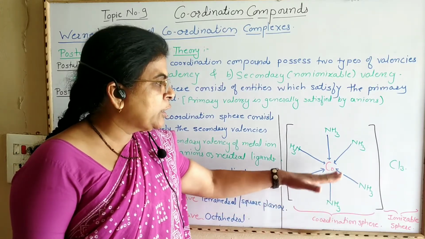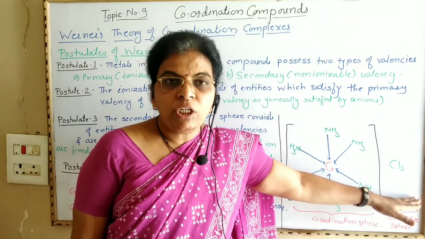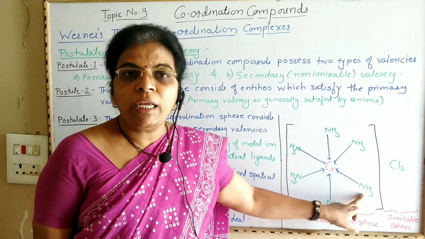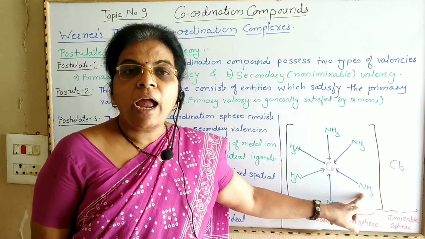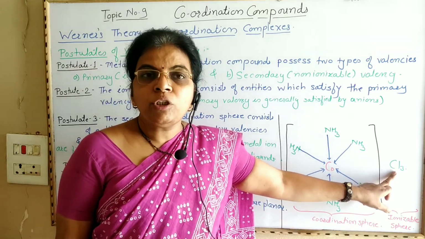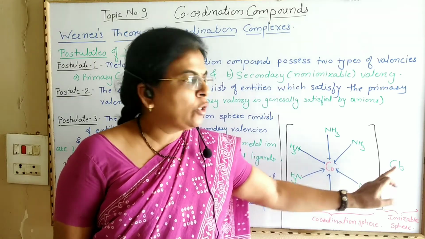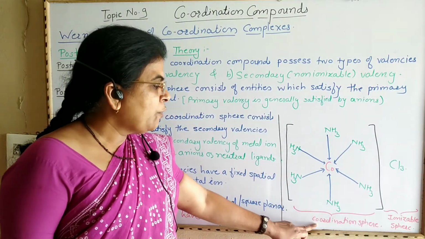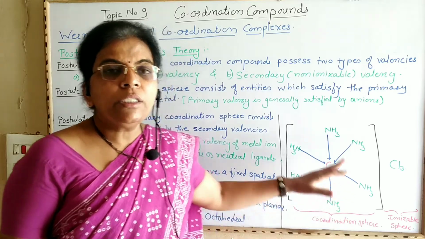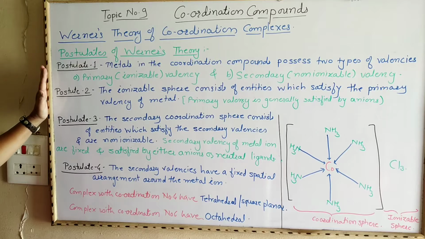When we dissolve Co(NH3)6 Cl3 in water, or treat it with AgNO3, the bond between cobalt and ammonia does not break easily. It is a fixed, rigid and strong bond. But the 3 Cl ions undergo ionization to give 3 molecules of AgCl with AgNO3. Therefore this coordination sphere is called a non-ionizable sphere. This is the structure of a coordination compound, and these are the postulates of Werner's theory.